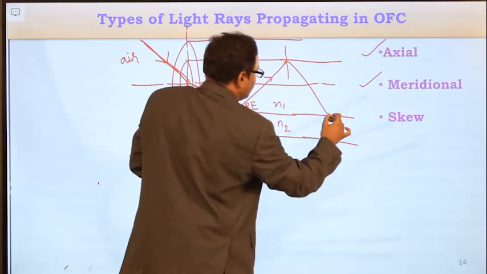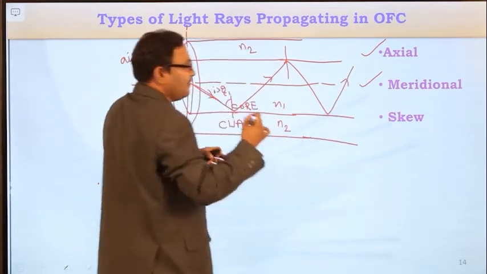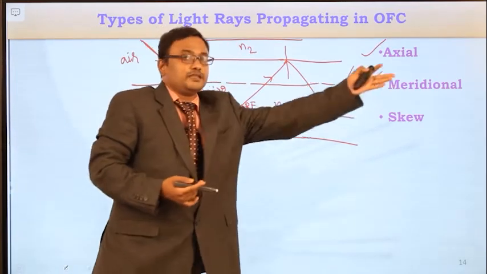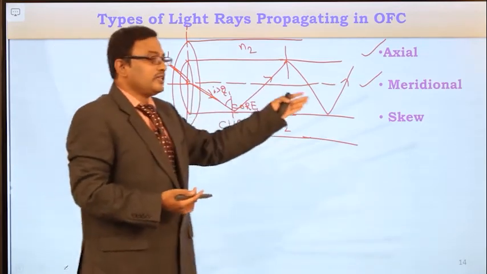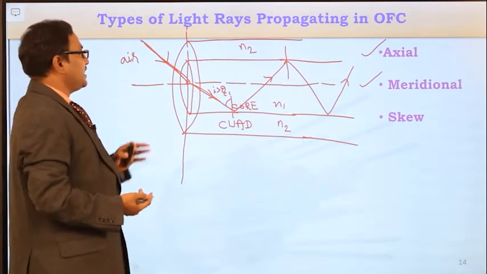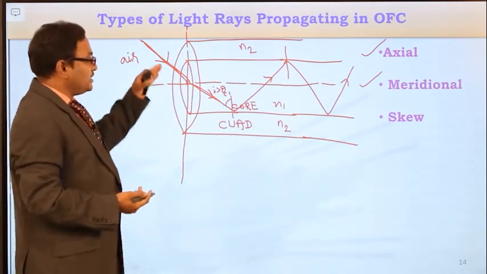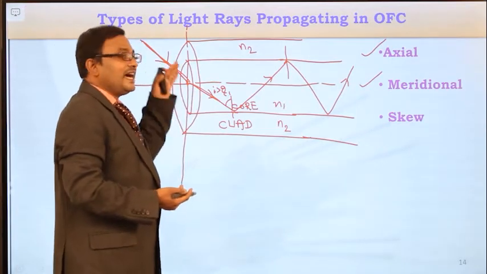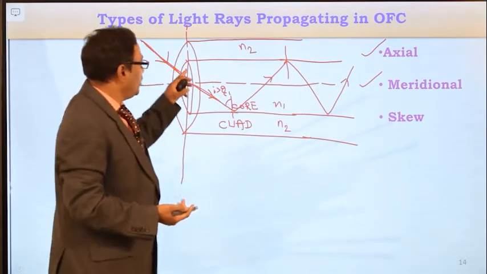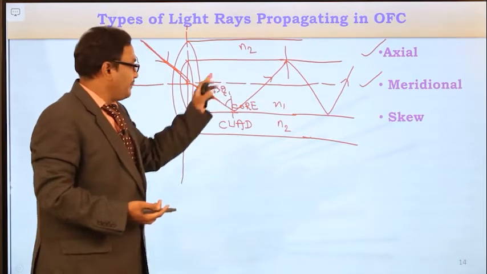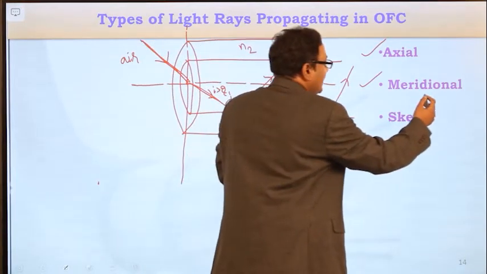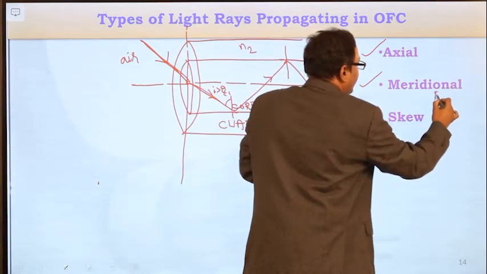In this way, the light ray which enters into the optical fiber cable will continuously undergo total internal reflections and follow the zigzag path. The meridional light rays follow the zigzag path by means of total internal reflection. See here, all these meridional light rays are confined to the core medium only. No light ray is entering into the cladding medium because it is maintaining the critical angle condition at the core-cladding interface. Such meridional light rays are called bounded meridional light rays.